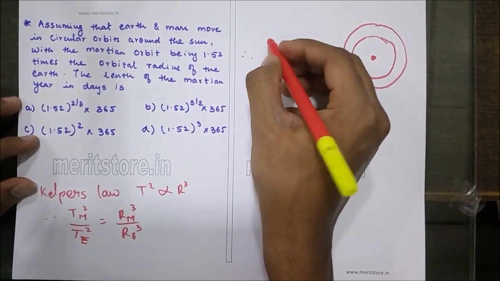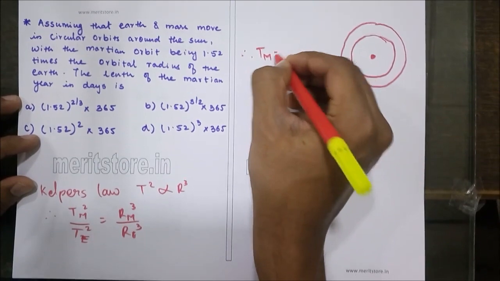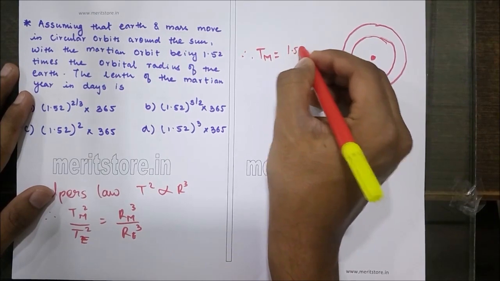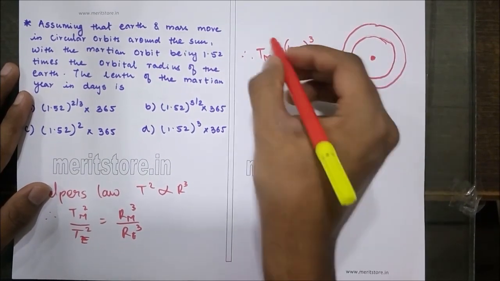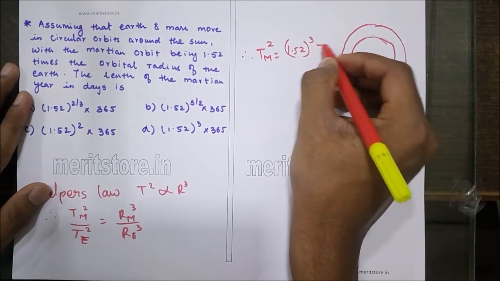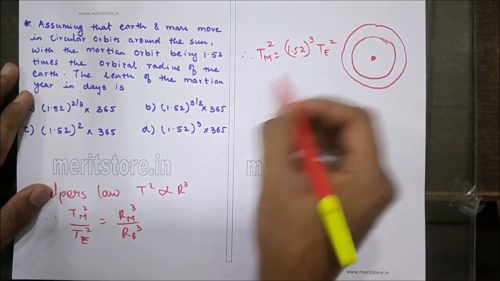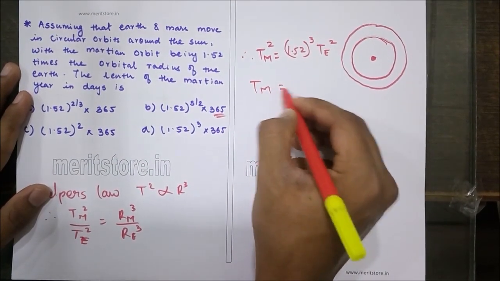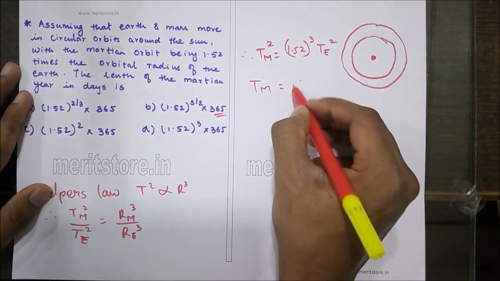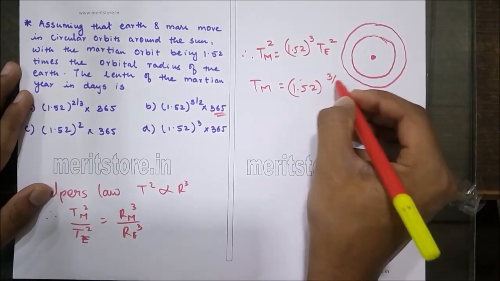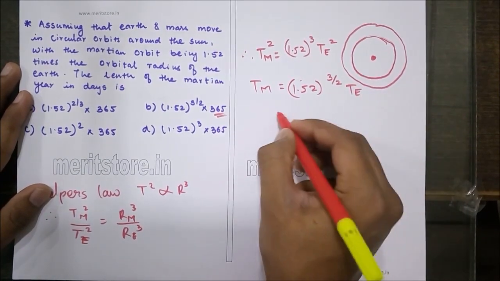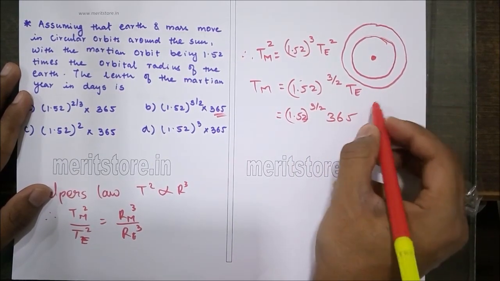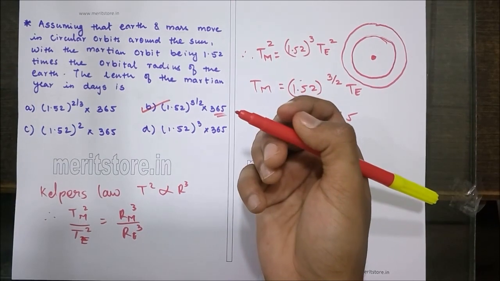So this can be written as, the time period of Mars squared can be given as the radius of the Mars, which is nothing but 1.52 cube, into the time period of the Earth square. Now the time period of the Earth is 365 days. So therefore, the time period of the Mars can be given as 1.52 raised to 3 by 2 times the time period of the Earth. That is 1.52 raised to 3 by 2 times 365 days. Hence, option B is the correct answer.